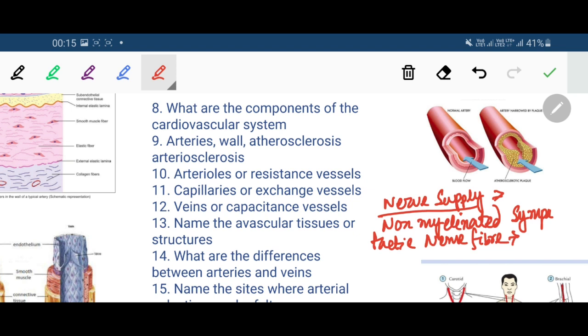These are called nervi vasorum. Non-myelinated. Myelin is a covering of nerve, you have to remember, which is made up of lipoprotein, lipid and protein. So non-myelinated sympathetic nerve fibers supply the vessels mostly, and when these fibers discharge, they constrict the blood vessels. So their function is vasoconstriction.